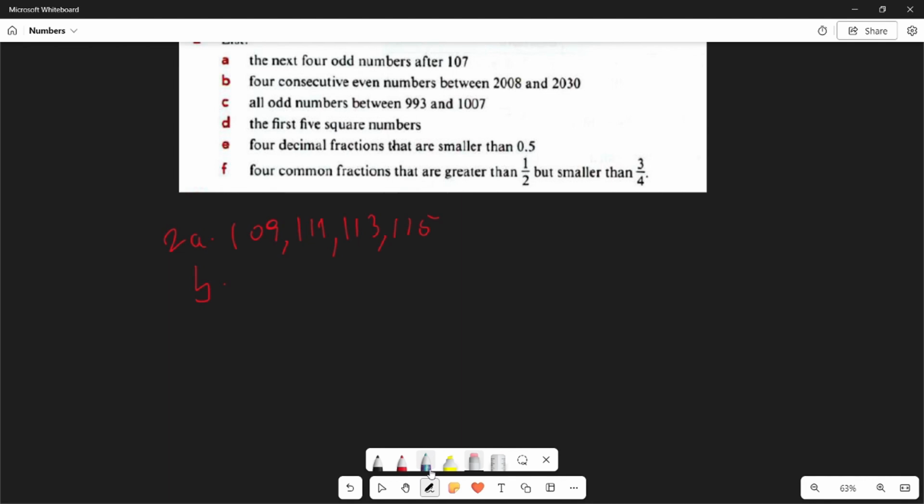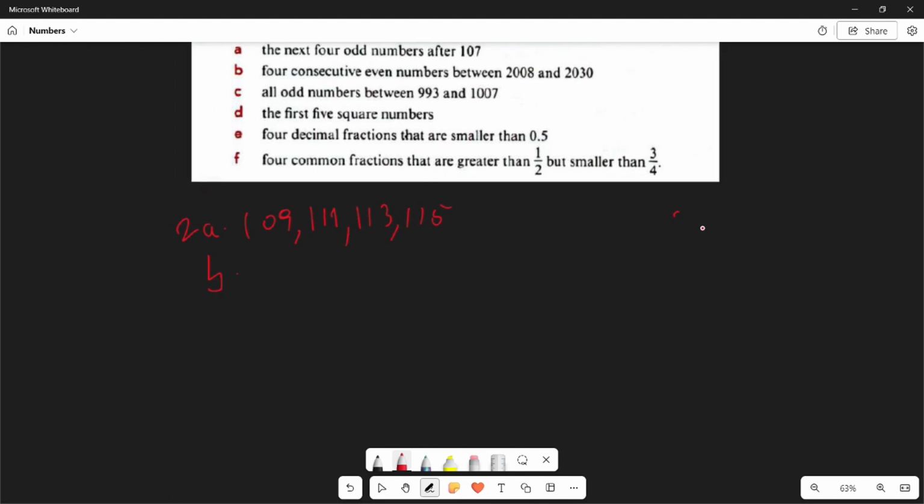So we can just add 2 again to get the next even number. If they are asking us to look for odd, then we'll just do 2008 plus 1. That will give us the next odd number, which is 2009. Then we'll add 2 again to get the next odd number. But here we're looking for the even numbers. So we erase this, and then we'll do 2008 plus 2.